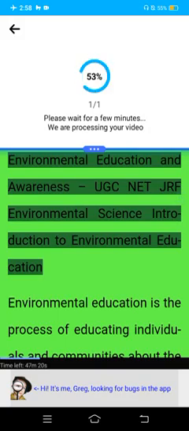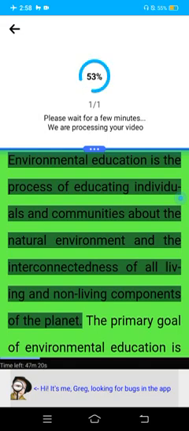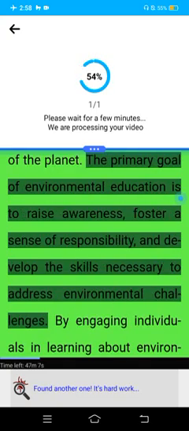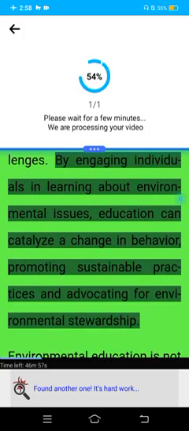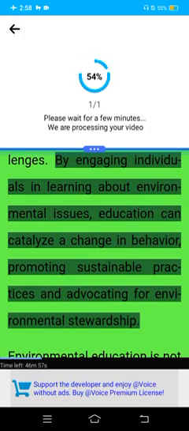Environmental Education and Awareness, UGC Net JRF Environmental Science. Introduction to Environmental Education. Environmental education is the process of educating individuals and communities about the natural environment and the interconnectedness of all living and non-living components of the planet. The primary goal of environmental education is to raise awareness, foster a sense of responsibility, and develop the skills necessary to address environmental challenges. By engaging individuals in learning about environmental issues, education can catalyze a change in behavior, promoting sustainable practices and advocating for environmental stewardship.